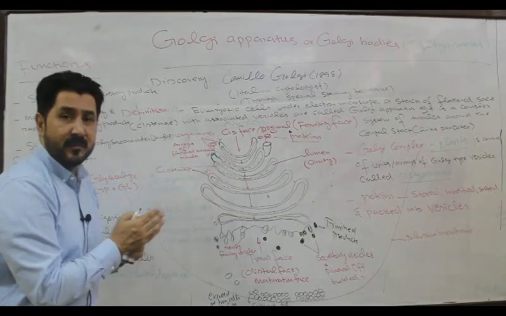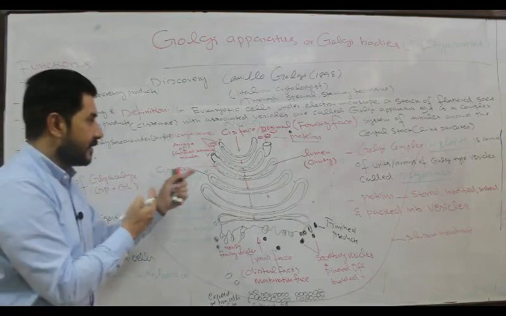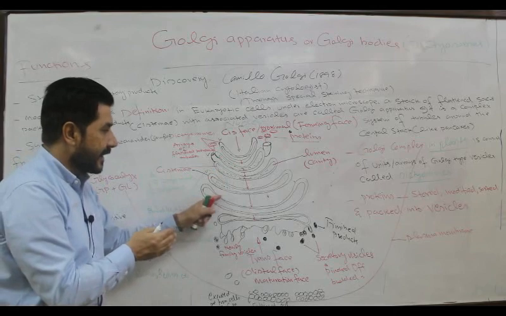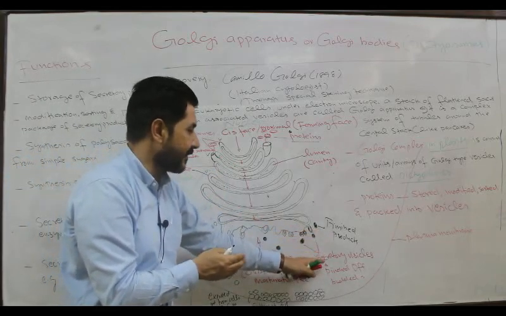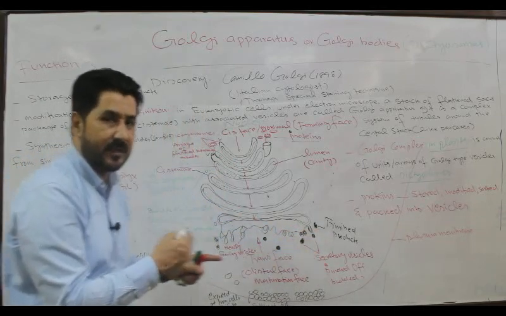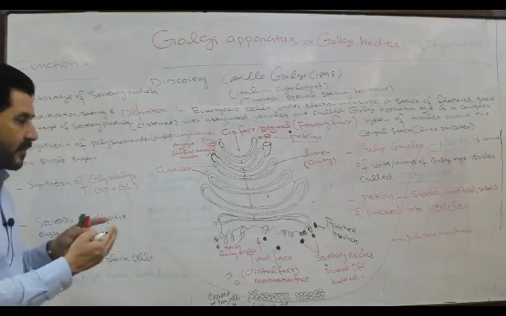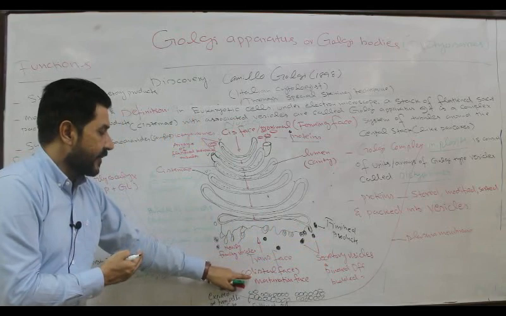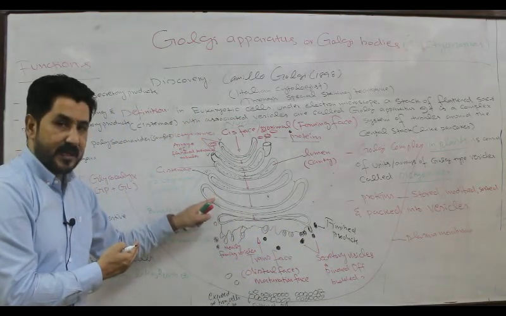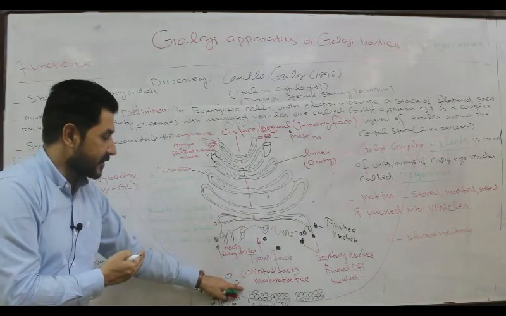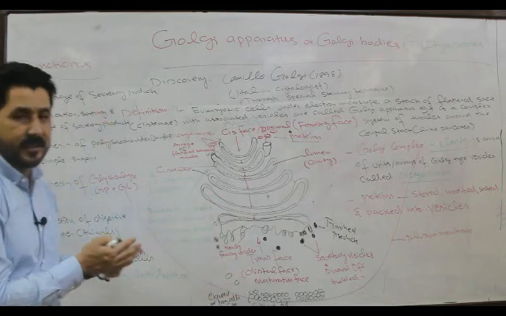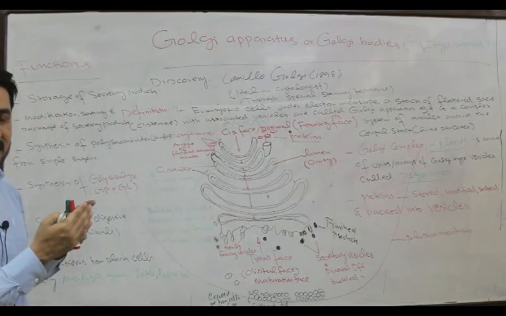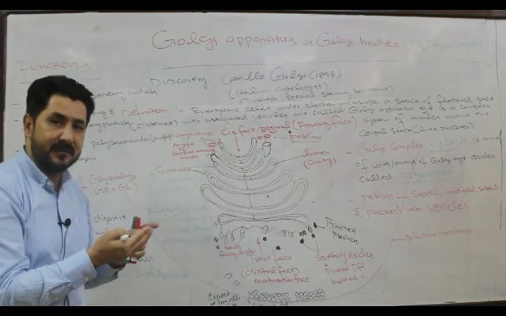Then the protein will be modified, then stored or packed into finished products in the form of secretory vesicles, and finally they will be pinched off from the maturation phase or distal phase of the dictyosomes or Golgi apparatus, concentrated or deposited here, and finally secreted out from the cell to be utilized by the neighboring cells.